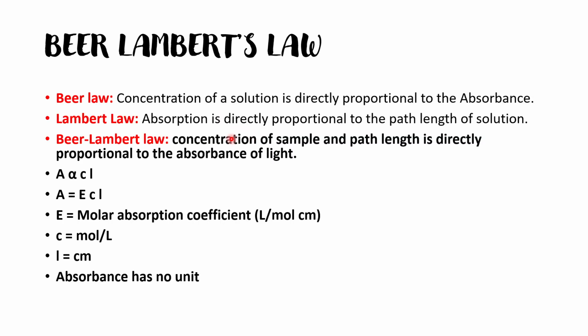The Beer-Lambert law combined states that the concentration of the sample and the path length are directly proportional to the absorbance of light. So A is directly proportional to the concentration of the solution, and A is directly proportional to the path length. When we remove this proportionality, we get the E, which is a constant. E is the molar absorption coefficient. Its unit is liter per mole centimeter, and C is the concentration, which is moles per liter, and the L unit is centimeter.